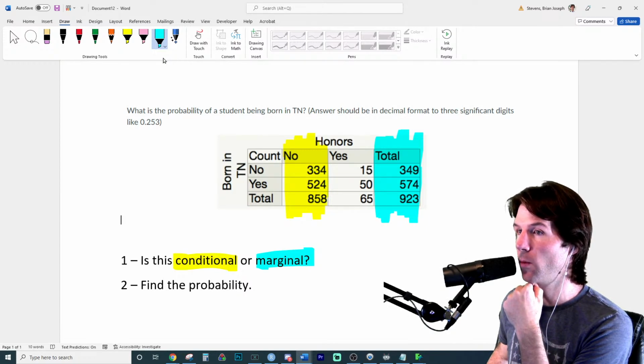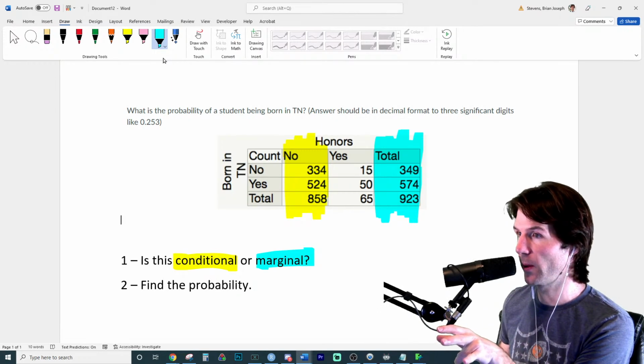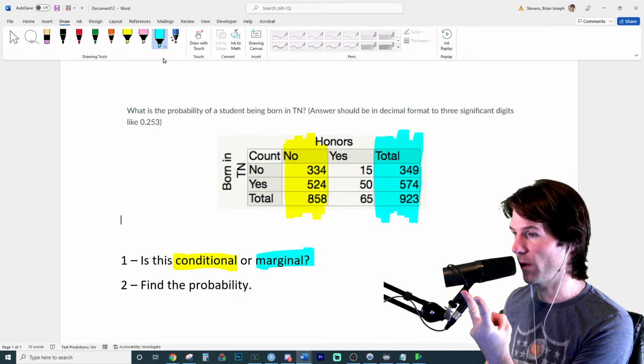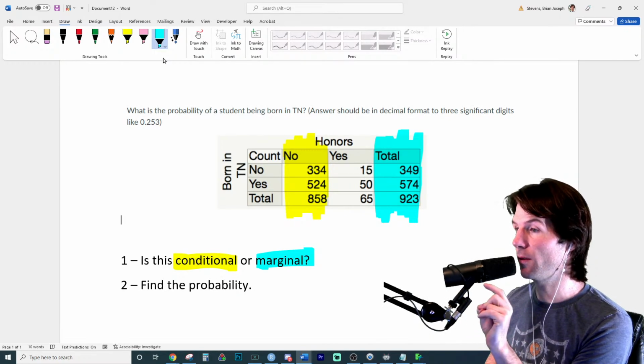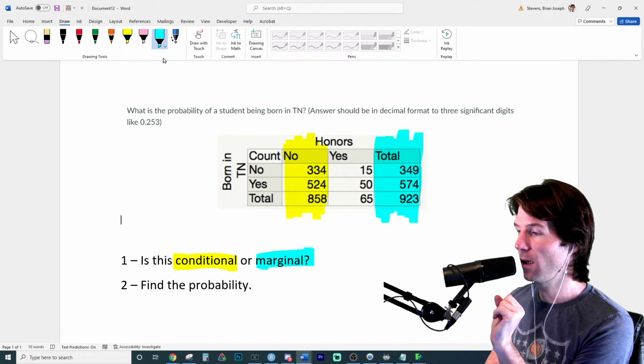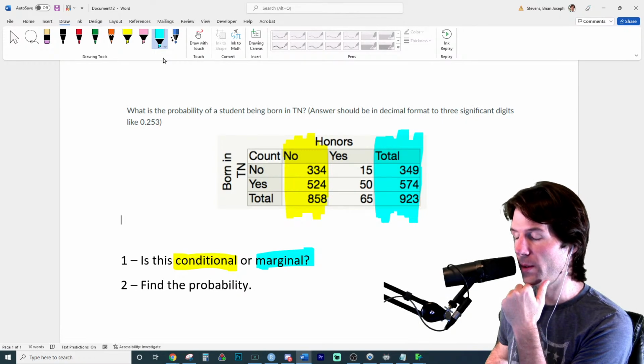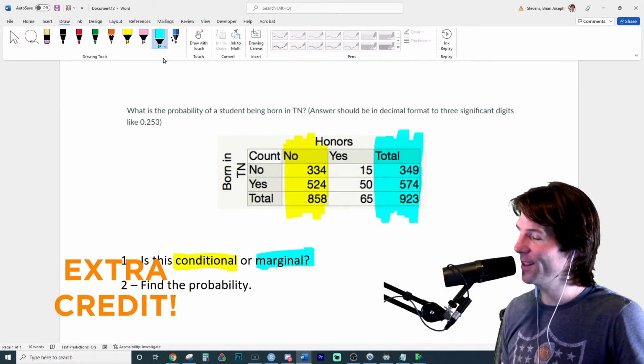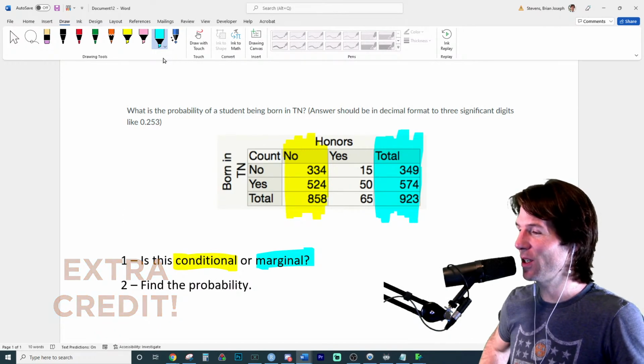So we're asking, what is the probability of a student being born in Tennessee? How many variables are we considering right there? 1 or 2 variables? So just break it down to that. Marginal is going to be 1 variable being considered. Conditional would mention both variables. So it says, what is the probability of a student being born in Tennessee? Is that mentioning just 1 of the variables or 2 of the variables? Thank you so much, Maria. Great practice right here. So one variable, exactly, 100 points right there. So it's mentioning one variable.